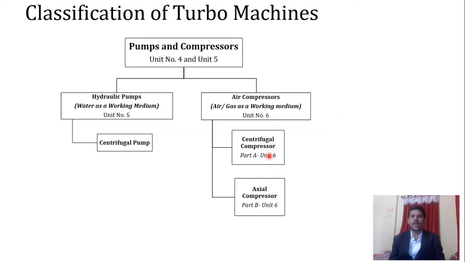Unit number 6 has 2 parts. In the first part we are going to see the centrifugal compressor. There is very little difference between a centrifugal pump and a centrifugal compressor, and that is only the working medium. In a centrifugal pump we have water as a working medium, and in a centrifugal compressor we have air or gas. The axial compressor is a device where energy transfer occurs from a solid body to your fluid in such a way that the flow is axial. That we are going to see in part B of unit number 6.